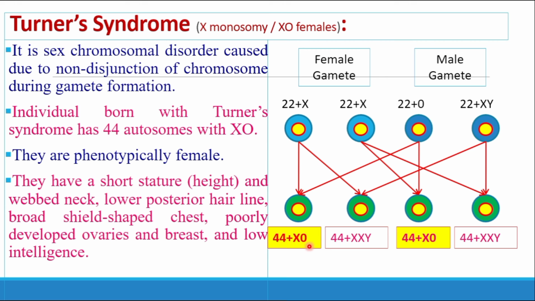Instead of the 46 chromosomes, the individual has only 45 chromosomes.